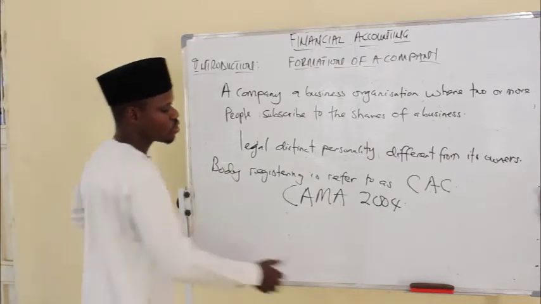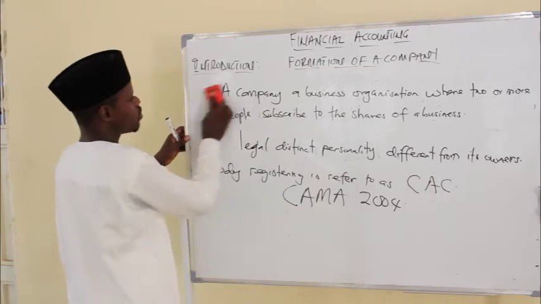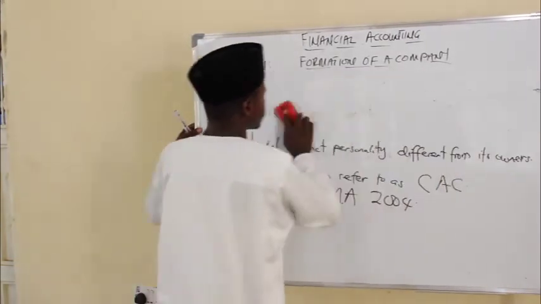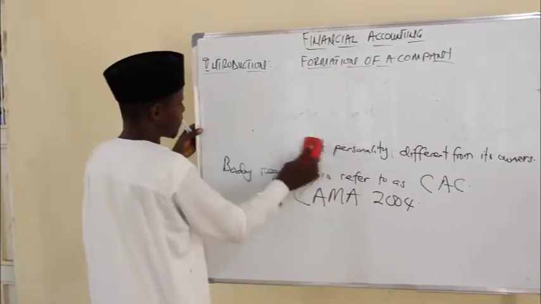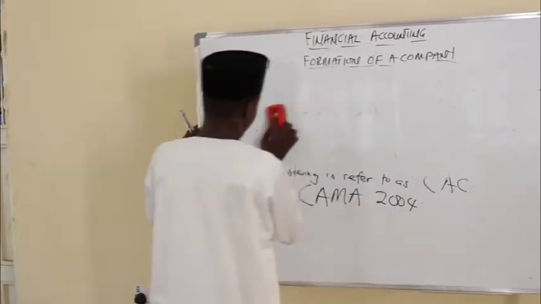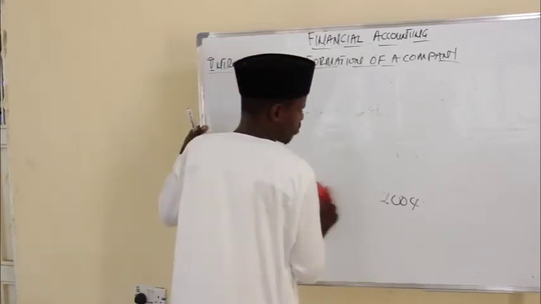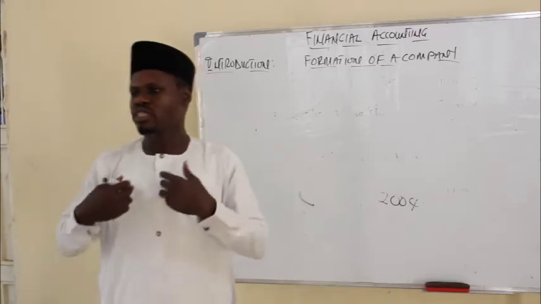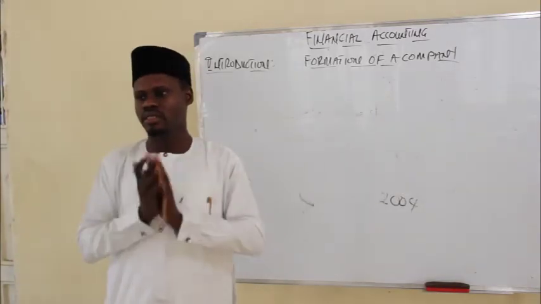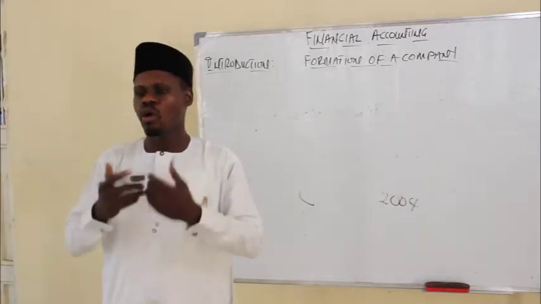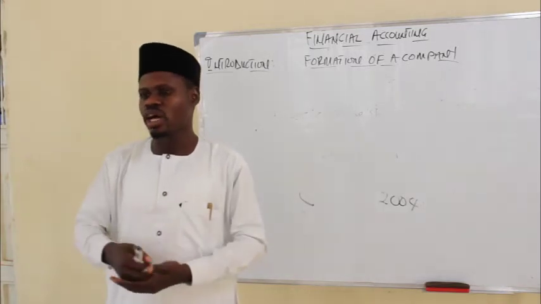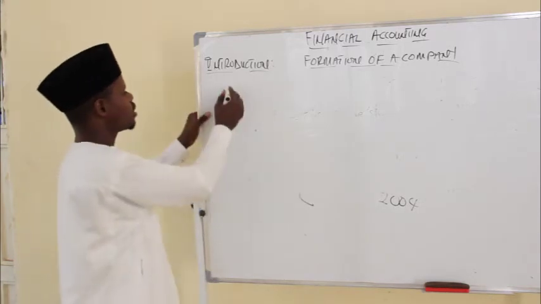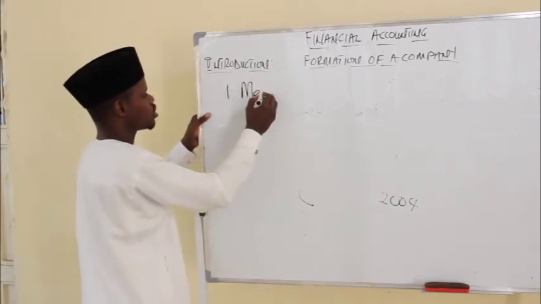Now, if you want to establish a company, what are those documents that are required for you to submit to the Corporate Affairs Commission? If I decide, or me and my friends decide we want to establish a company in Nigeria, what are those documents required to submit to the Corporate Affairs Commission? We have one, we call it the Memorandum of Association.